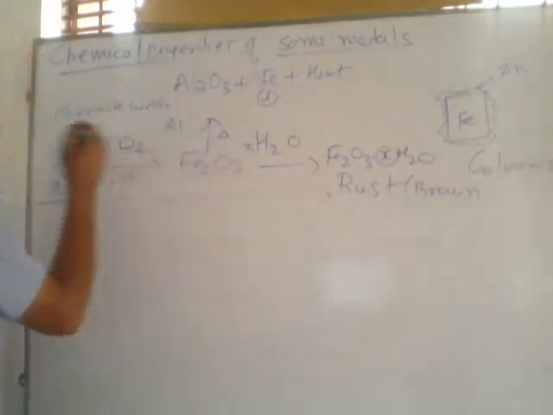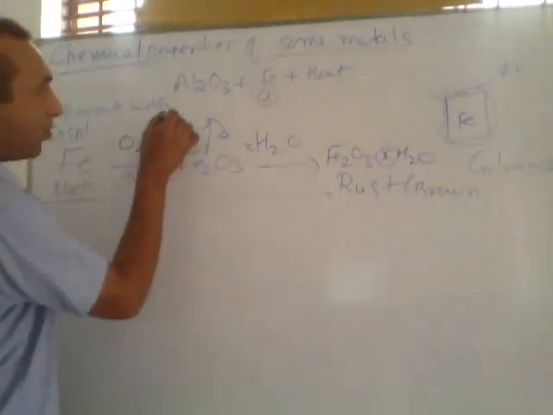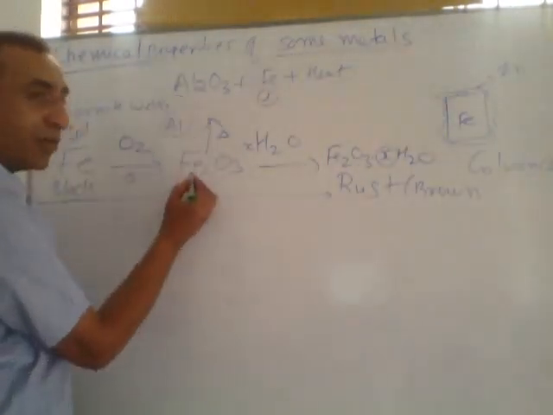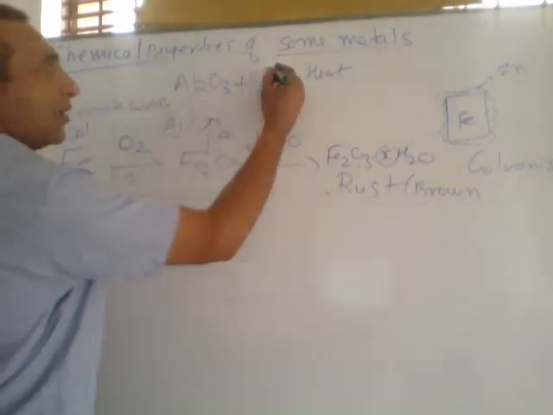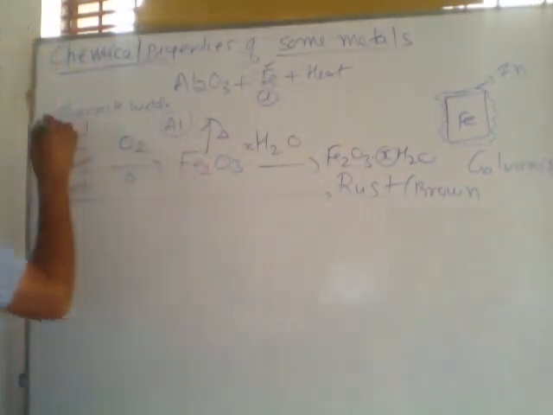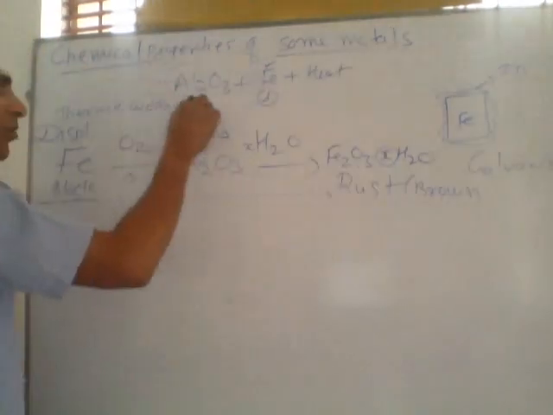So this is also called displacement reaction. Displacement reaction means that aluminium is replacing iron from this compound. This is used in welding of iron. Here aluminium oxide is formed.